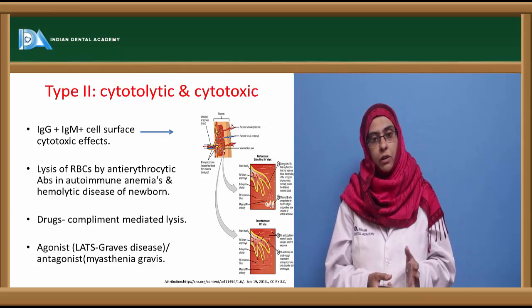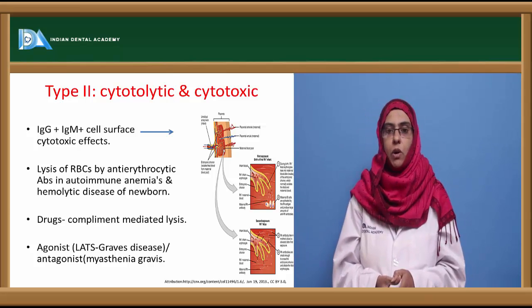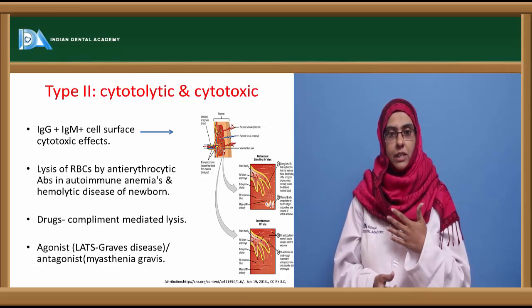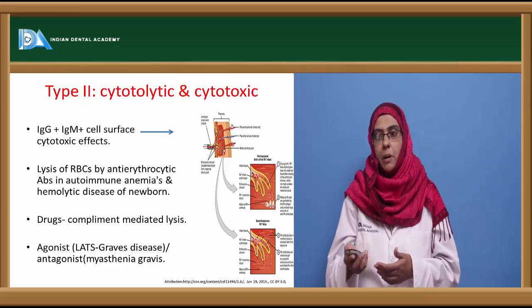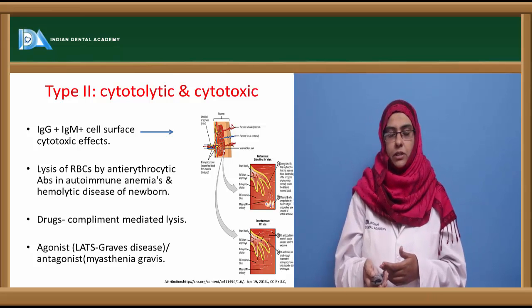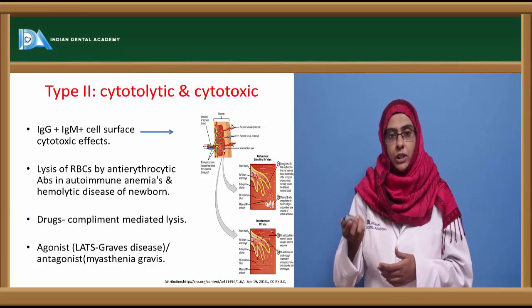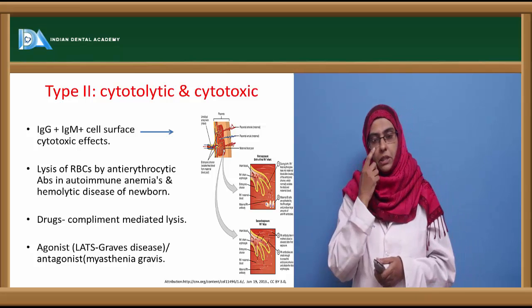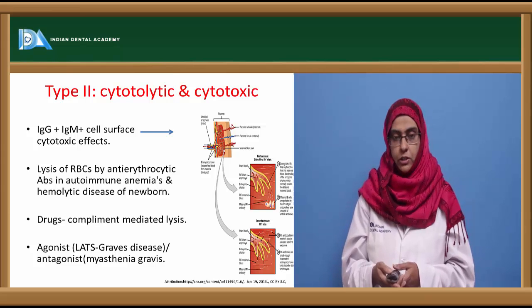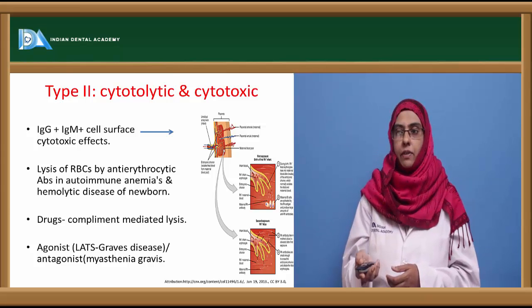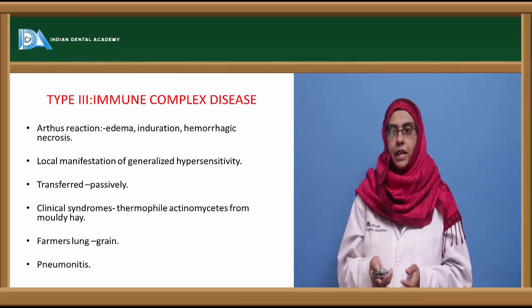Apart from that, they can also act as antagonists called blocking antibodies. They go and bind to the cell surface receptor and they inhibit the action of the hormone, and the complication associated is myasthenia gravis. So this type 2 hypersensitivity is an intermediate between hypersensitivity and autoimmunity. So autoimmune diseases are mostly from the type 2 hypersensitivity reaction.